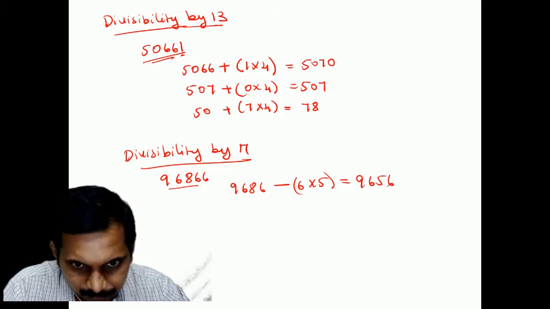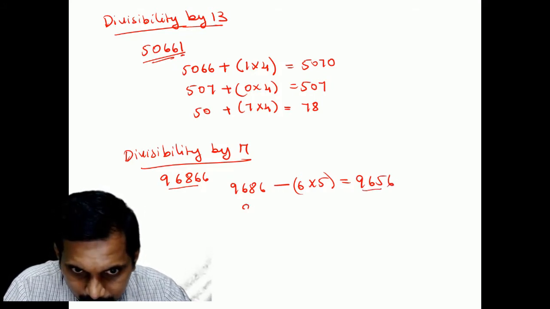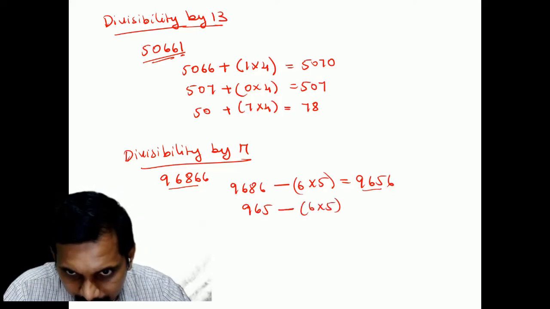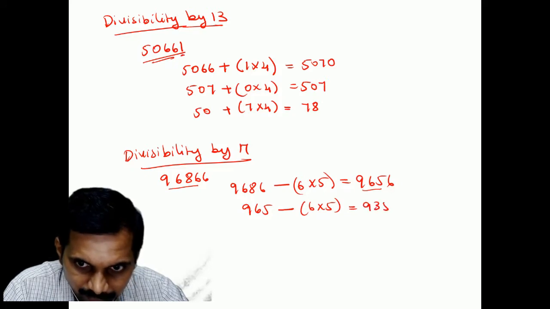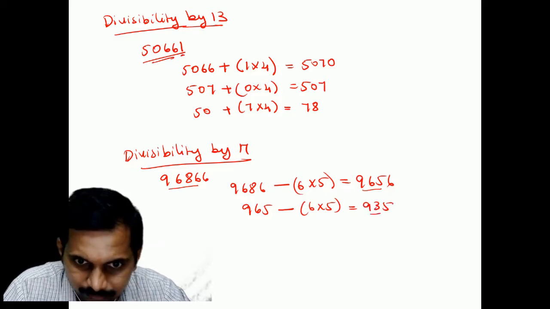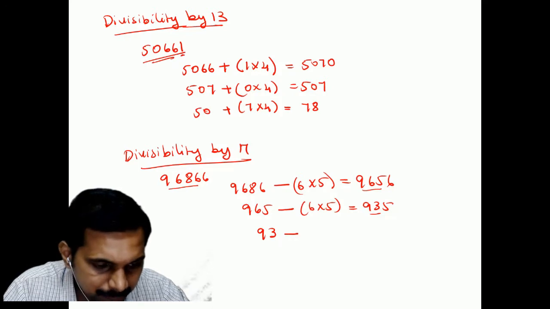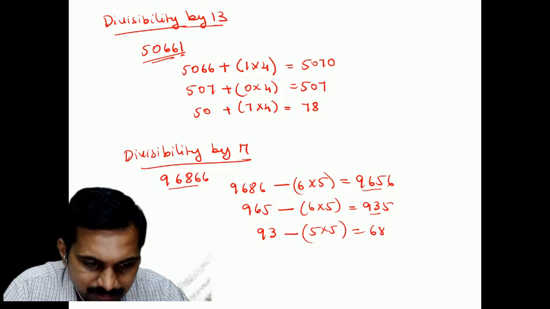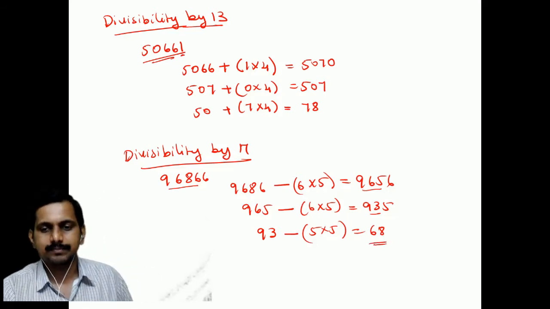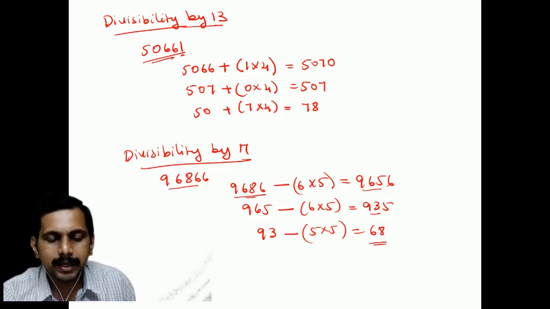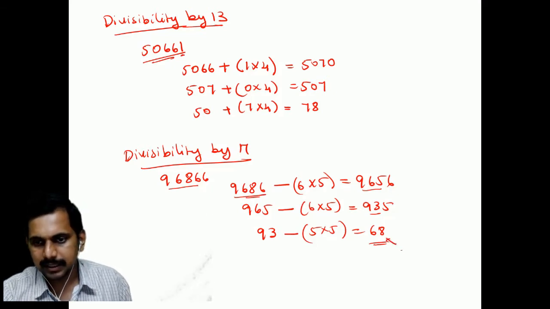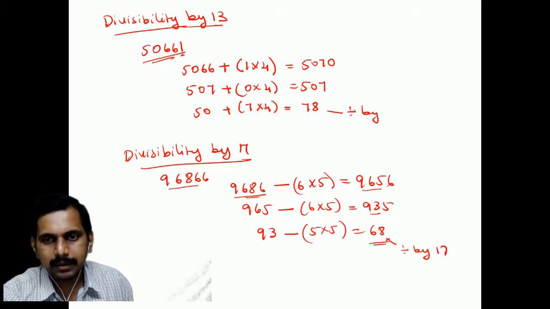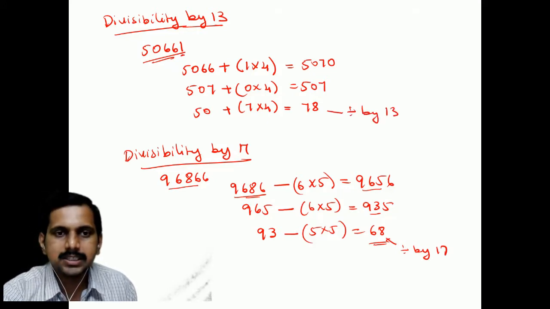Similarly, whatever is remaining, 965, you put 965 minus 6 into 5. That gives you 935. Then you have 93 minus 5 into 5. This gives you 68, which is divisible by 17. So that is why this is divisible by 17, and this has to be divisible by 13. Hence this is divisible.